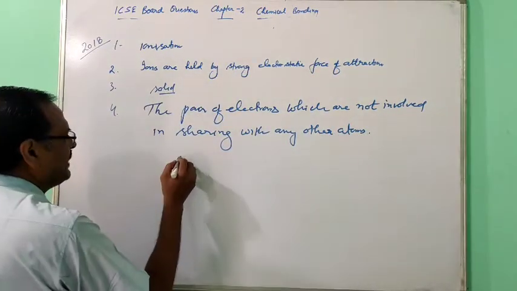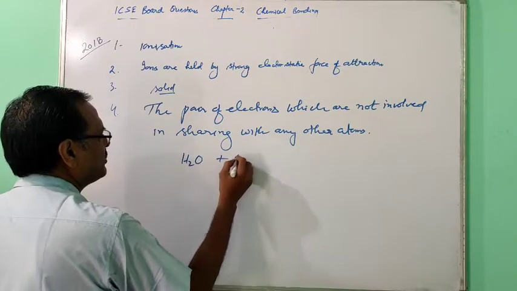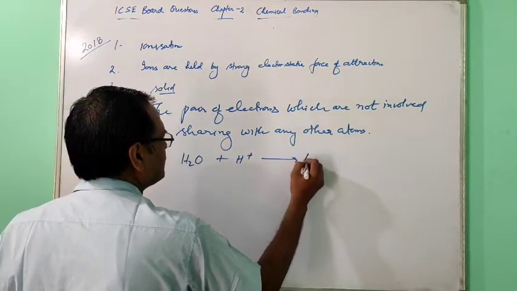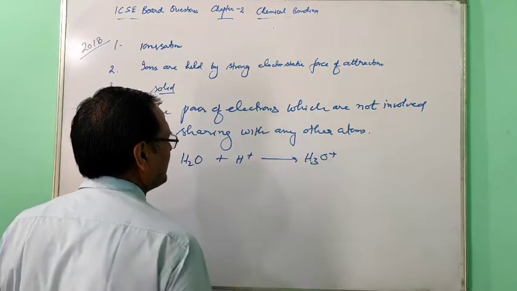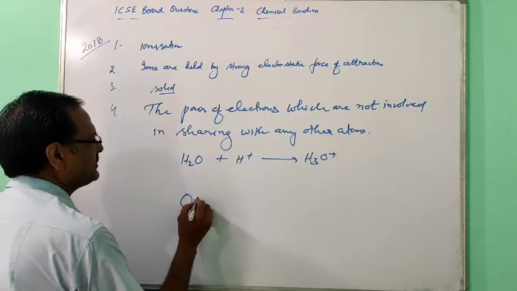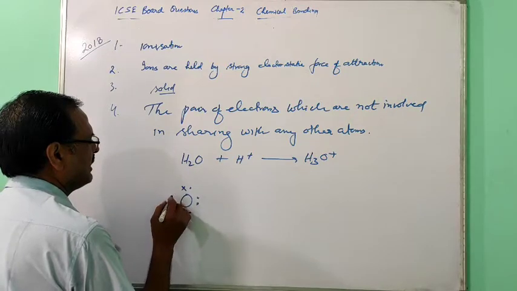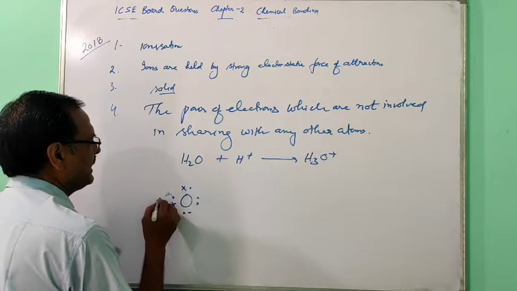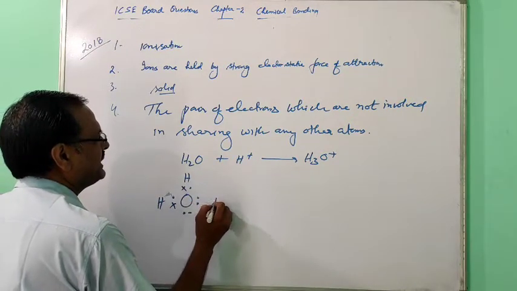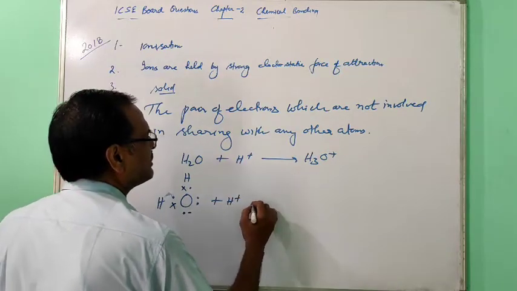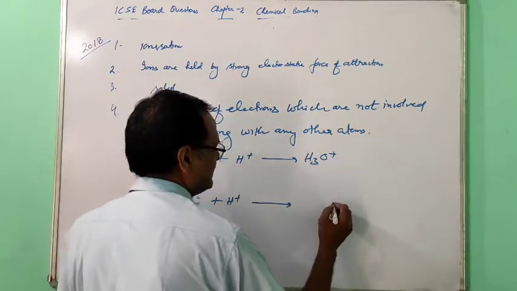And hydronium ion formation: this H2O combined with H plus, just you see, this is very important. Alternatively they are asking, so you can do the practice for this hydronium and ammonium ion. It is easy to draw the structure.